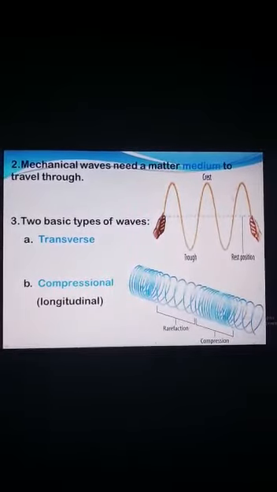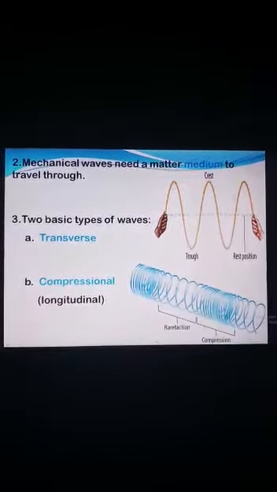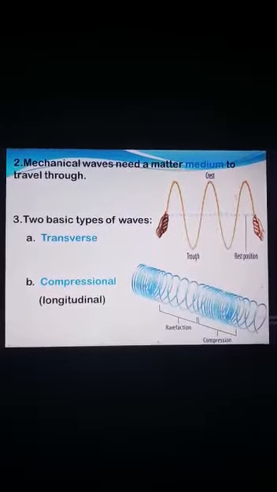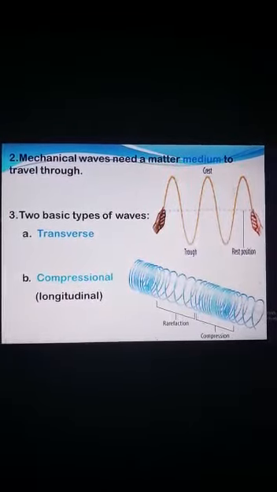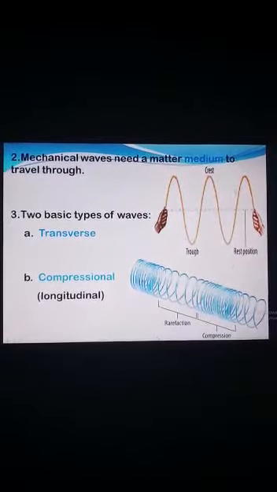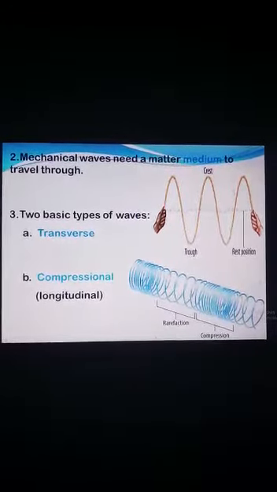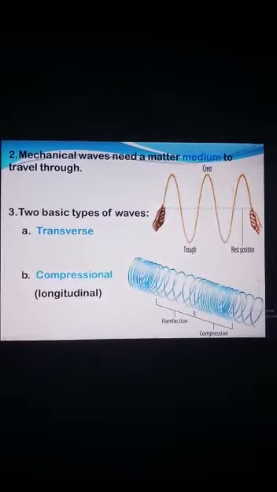There are two basic types of waves, that is transverse wave and compression wave, which is also called a longitudinal wave. Each sound wave is a set of compression and rarefaction. Each compression makes a crest, meaning the top, peak of the wave from its rest position, and each rarefaction makes a trough, below its mean position, meaning rest position.